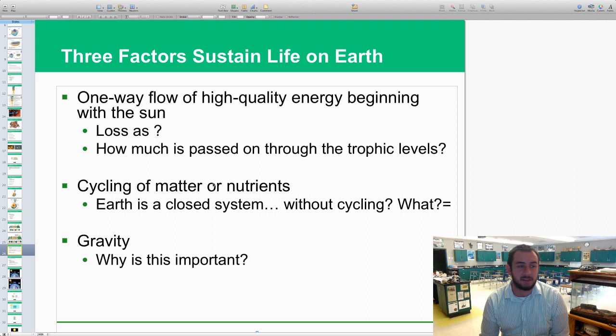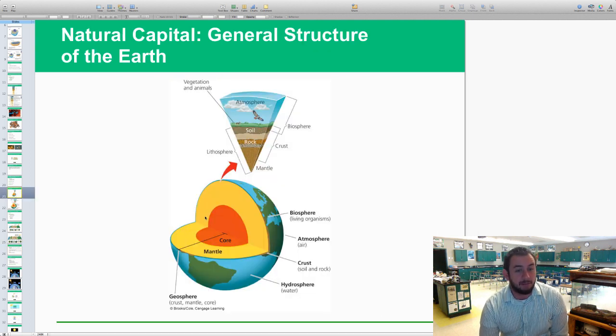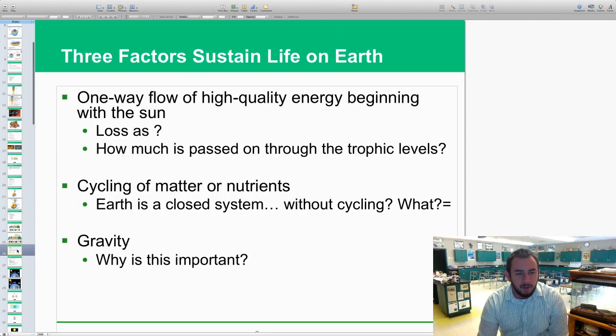And gravity, why is this important? Well, I'm going to go back a few slides to this guy. What gravity does is hold the larger particles towards the middle and the mantle, and then the lighter particles, or the less weight particles, again, move away from that. So that's kind of left us with the layers that you see today, which has helped shape life today as well. So that's why gravity is important. It also keeps everybody on the planet, kind of keeps everything in a closed system as well.